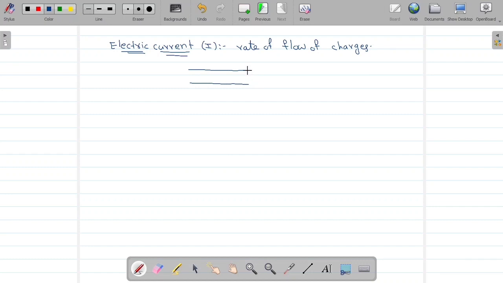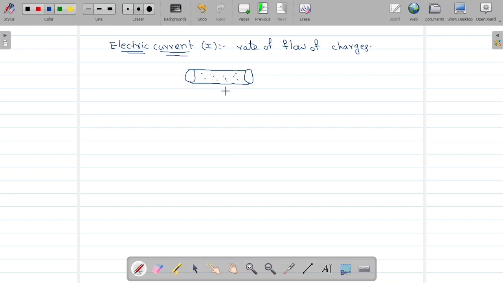This is the conductor and this will be the area of cross section, and here is also an area of cross section. So there will be electrons inside it. Now these electrons will move in different directions when you do not connect any external source, any external energy. These electrons are nothing but charges.